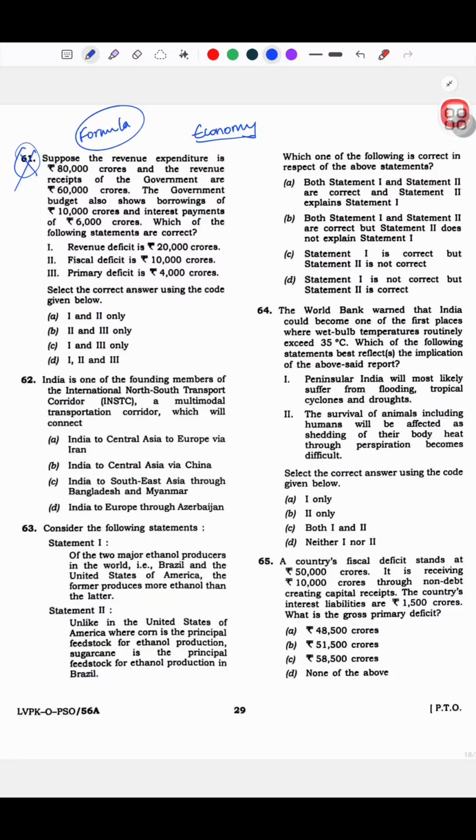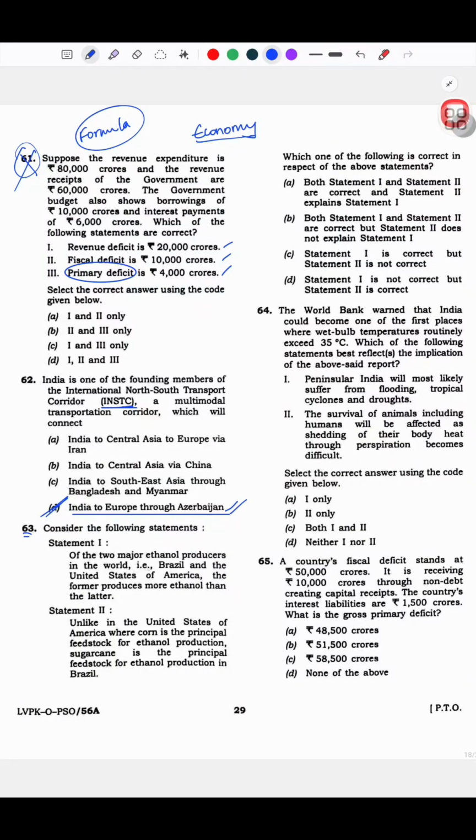Okay, and I did try to get into the question, कि revenue deficit ये है, fiscal deficit ये है, primary ये है. This was confusing, so I did not get into the option, and I think I did a good thing, because I would have made this one as a wrong option. INSTC, this I knew. Okay, India to Europe through Azerbaijan, and this was like a flash कि यार ये है correct answer करके. So I put this one.